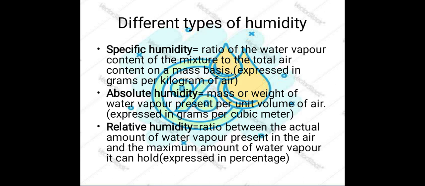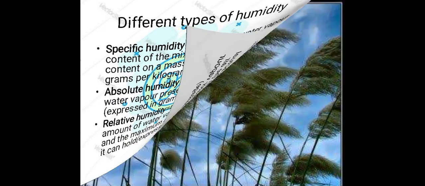Relative humidity is a ratio between the actual amount of water vapor present in the air and the maximum amount of water vapor it can hold. That is called relative humidity. It may be asked in short answers, so we must be thorough with it. Specific humidity is expressed in grams per kilogram of air, absolute humidity in grams per cubic meter, and relative humidity usually in percentage. So these are all three types of humidity.